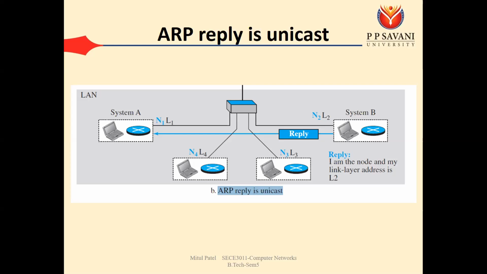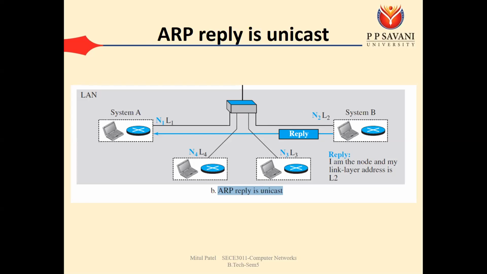In the error correction technique, we have seen the Hamming code. We saw one example: when a single bit is corrupted, how you can detect the position of that bit at the receiving side. For that, we require the Hamming code technique. So this is all about error detection and error correction.